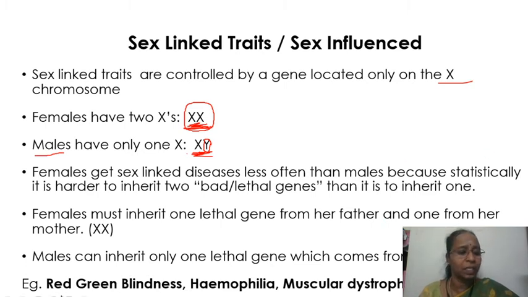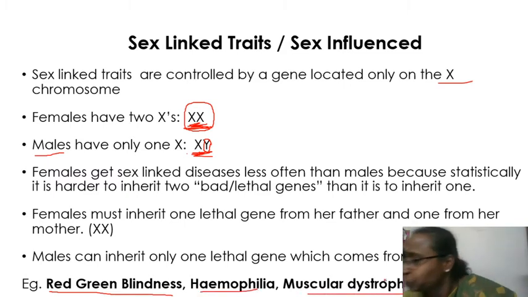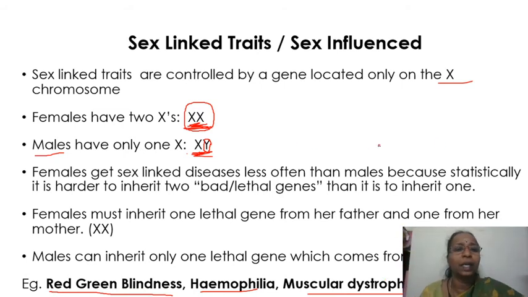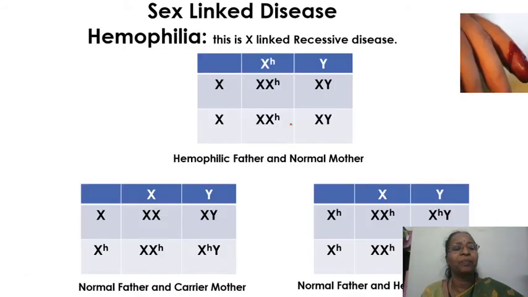Examples of X-linked diseases are red-green blindness, hemophilia, and muscular dystrophy. All these are examples of sex-linked traits. And now we will see in detail about hemophilia. This is called a bleeding disease because the person has a defective gene which controls blood clotting.